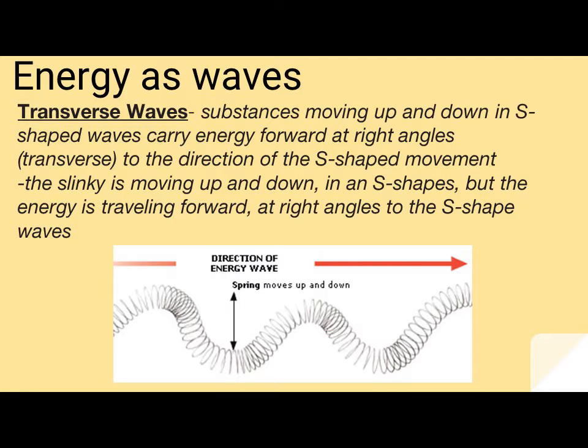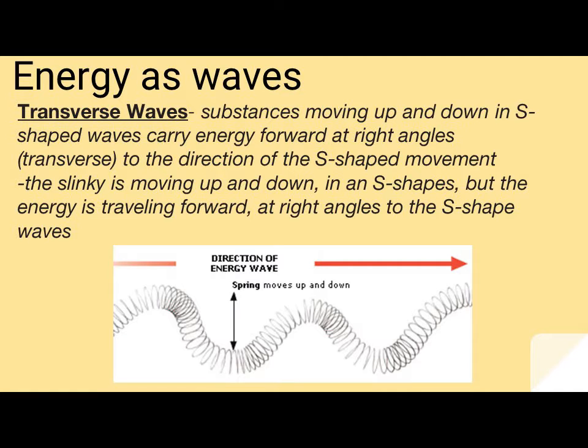Also in energy as waves, we have transverse waves. Substances moving up and down in S-shaped waves carry energy forward at right angles, which is transverse to the direction of the S-shaped movement. The slinky is moving up and down in an S shape, but the energy is traveling forward at right angles to the S-shaped waves.